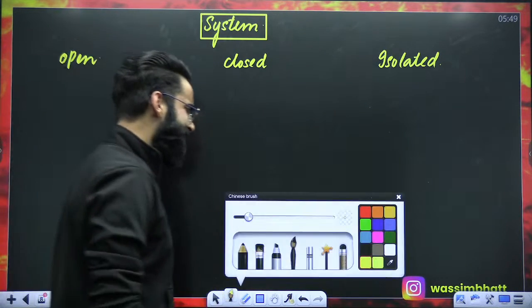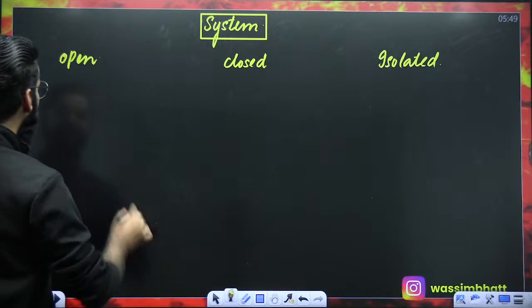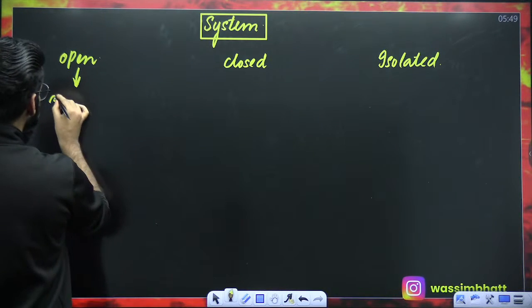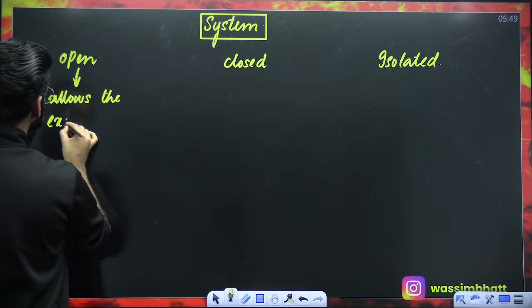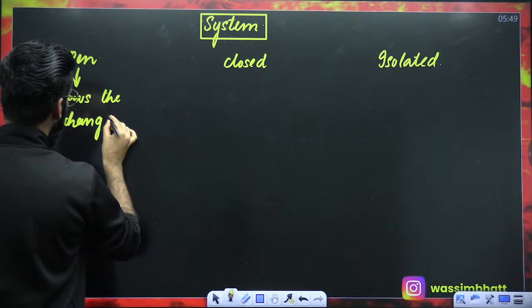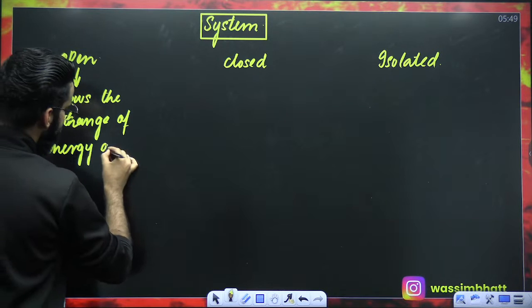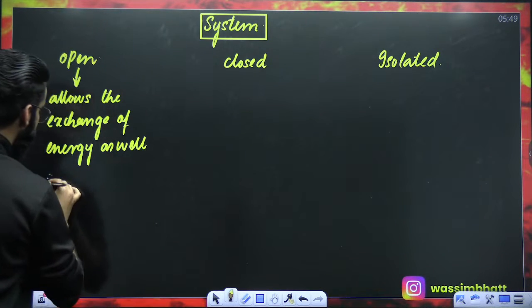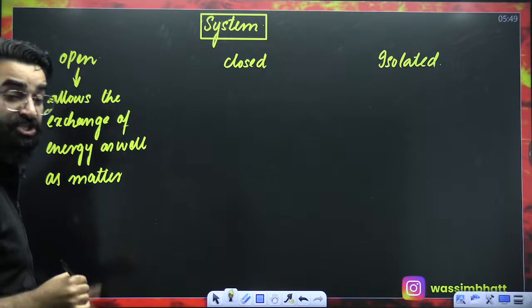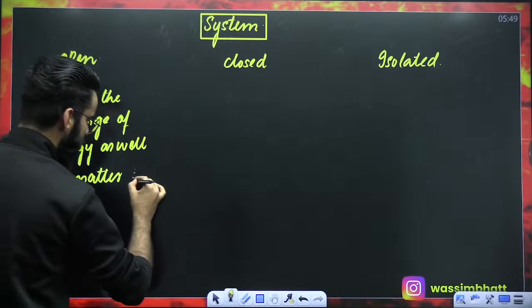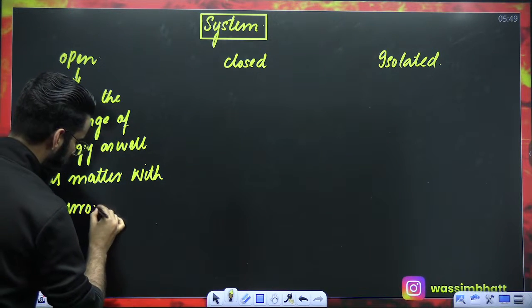What exactly does this open system do? Let me tell you, an open system allows the exchange of energy as well as matter. Open system allows the exchange of energy as well as matter with the surroundings.